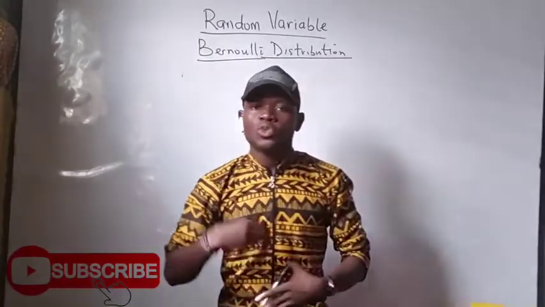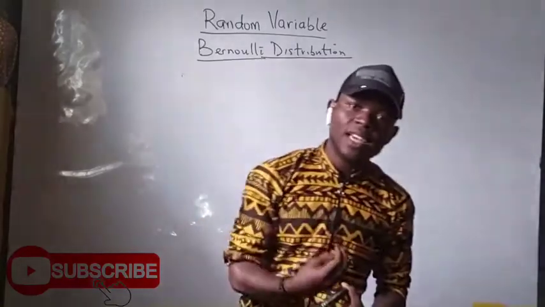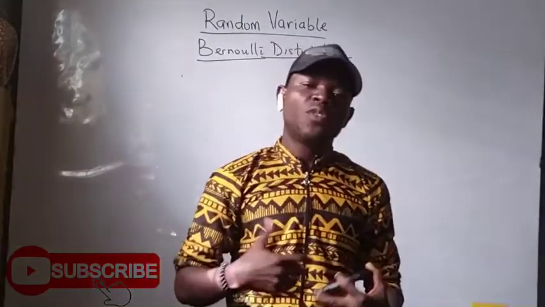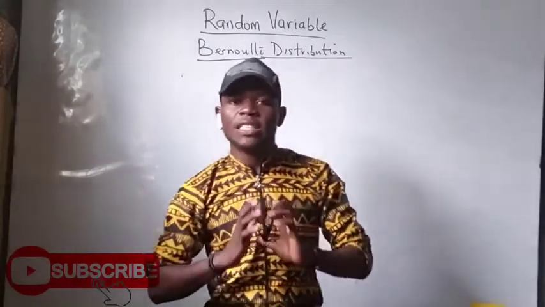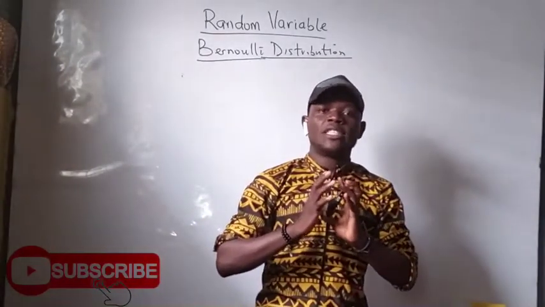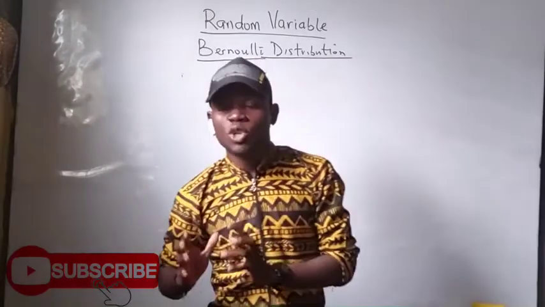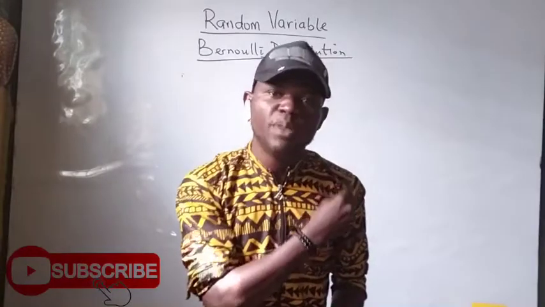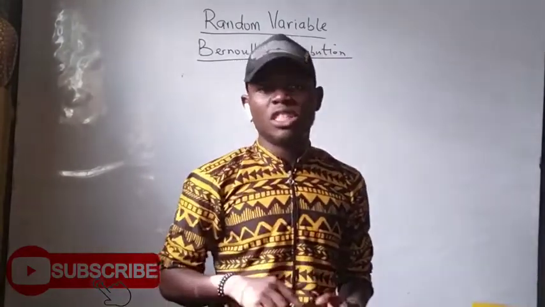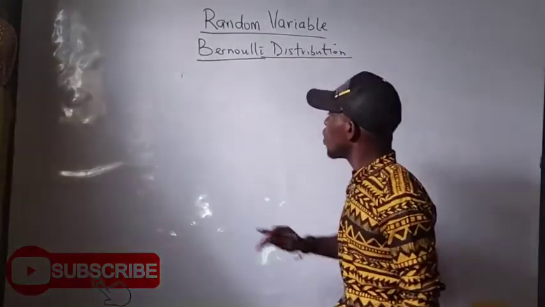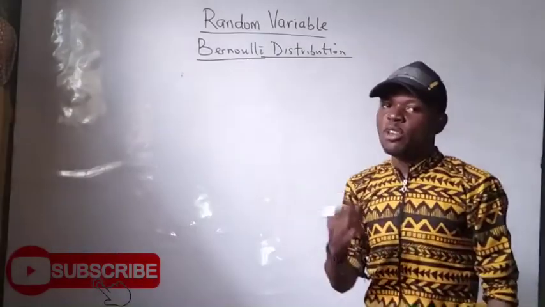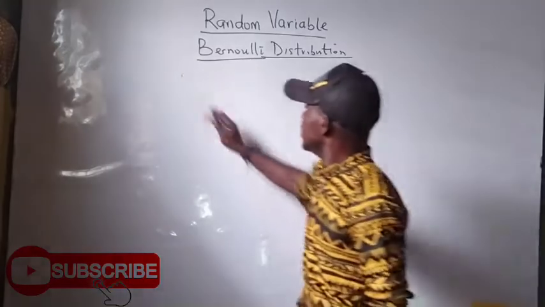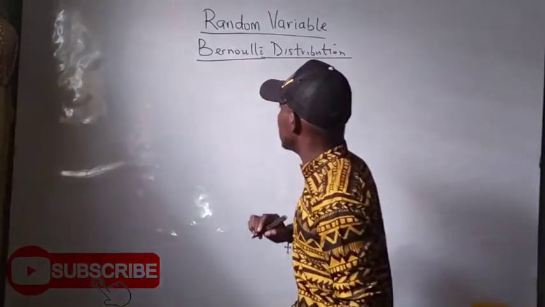You can as well solve for the mean and the variance, even the skewness and the kurtosis of any distribution. But for the sake of this class, we are going to be proving that Bernoulli is a legitimate probability function, and we are also going to be looking at how we can solve for the mean and the variance of a Bernoulli distribution. Now, to prove that Bernoulli is a legitimate probability mass function, we do the following.